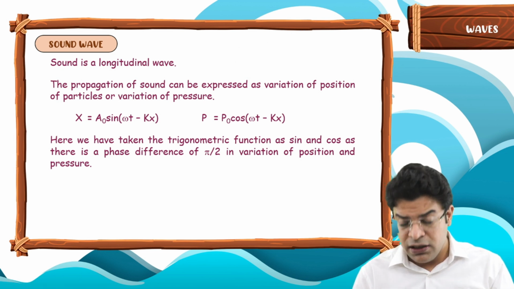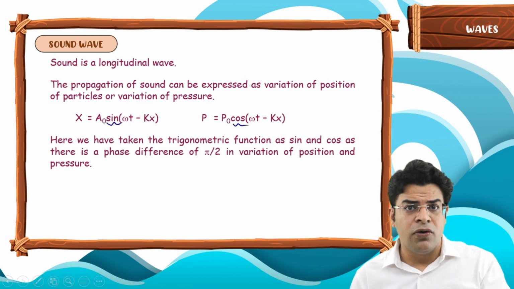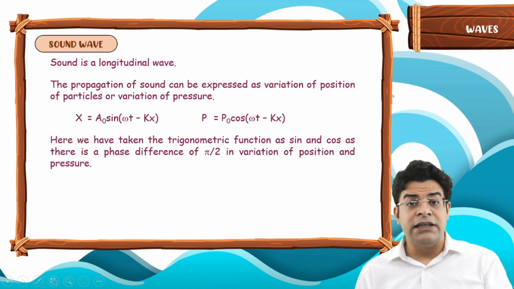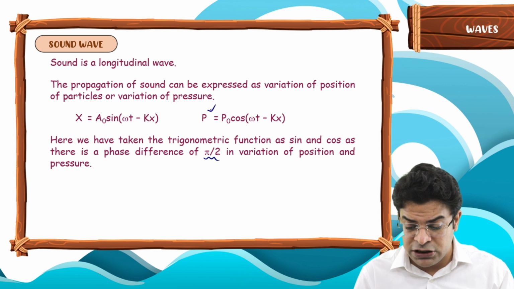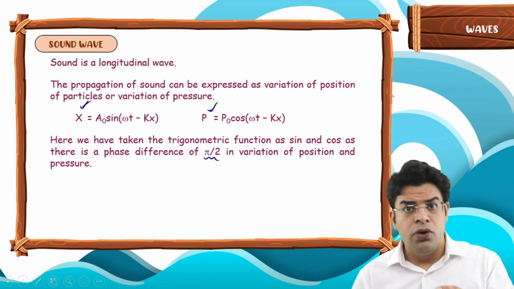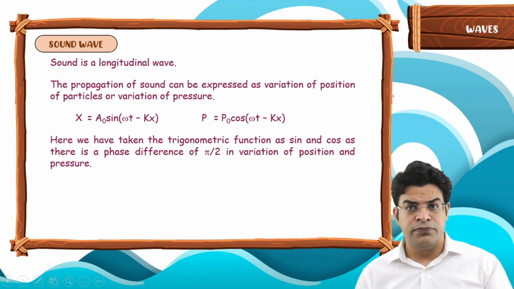And we know that the phase difference between cos and sine comes out to be pi by 2 because we have learned this already: cos theta can be written as sine of (theta plus pi by 2). Hence, as there is a phase difference of pi by 2 between the pressure variation and the position variation, we have written one of them as sine and the other as cos.